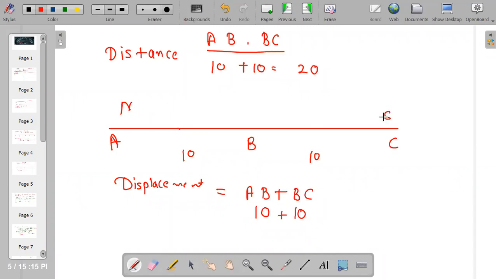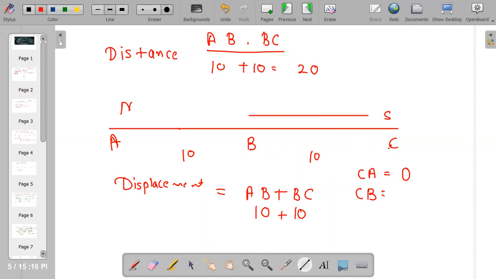If it is returning, displacement can be 0. So if it comes from C to A again, then displacement will be 0. If it comes from C to B again, then I will use 10 minus 10. A to C is 10, and again C to B. What will I do for C to B?